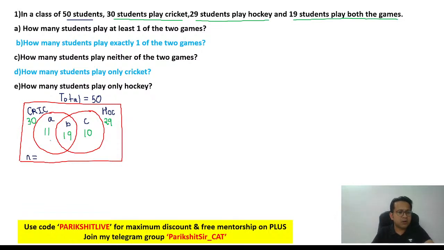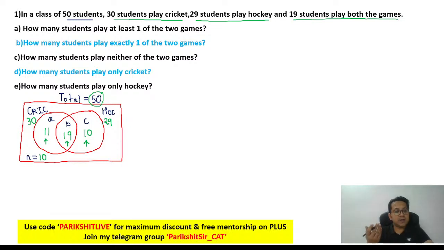So total how many did you get? 11 plus 19, 30, plus 10, 40. Just add up the numbers. But can you say total is 50? Inside the circles we got 40, so what is N? N is 50 minus the remaining numbers, which is A plus B plus C, 40. So 50 minus 40 is